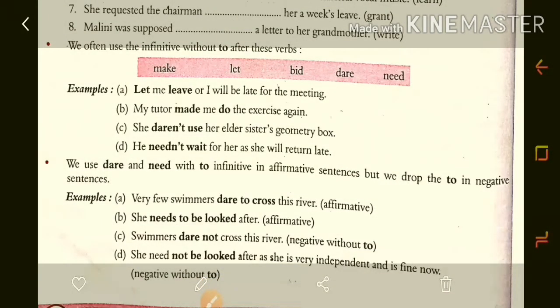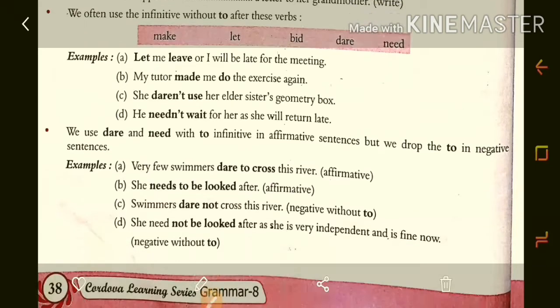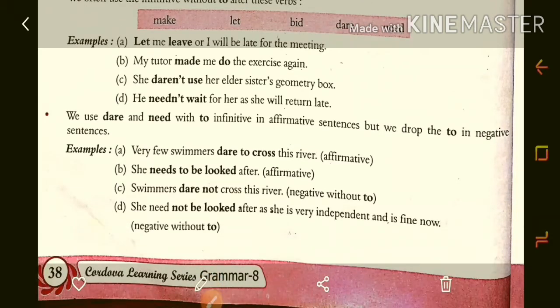Let me leave or I will be late for the meeting. My tutor made me do the exercise again. Then we use dare and need with the infinitive in affirmative sentences, but we drop the to in negative sentences. For example, very few swimmers dare to cross these rivers. She needs to be looked after. So in the affirmative sentences we are using the to-infinitive form.